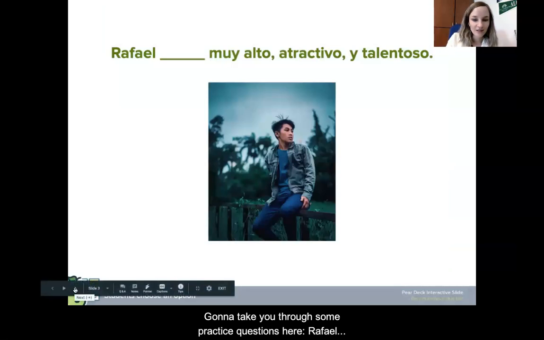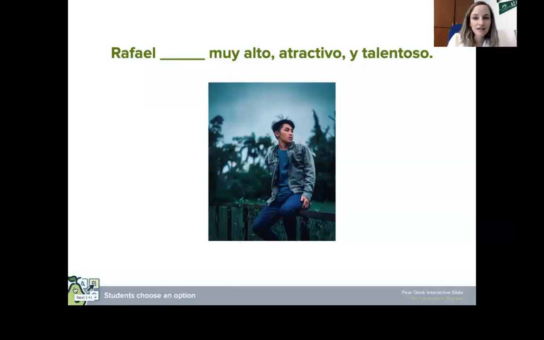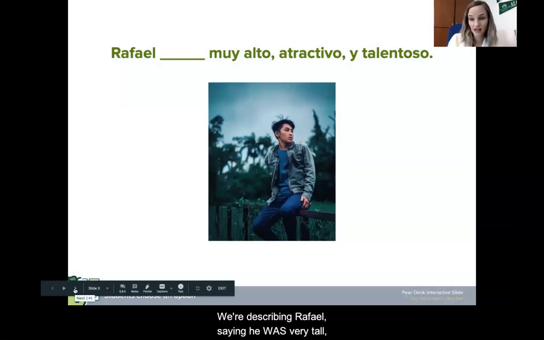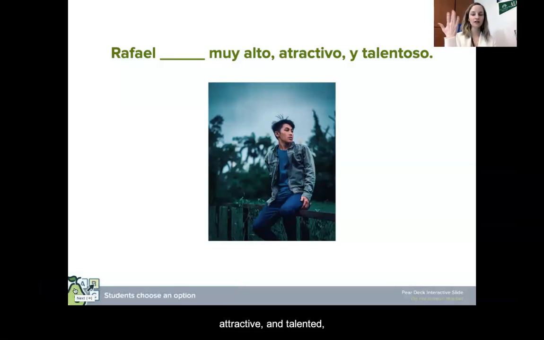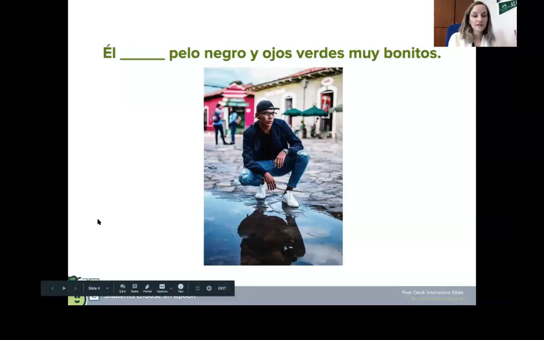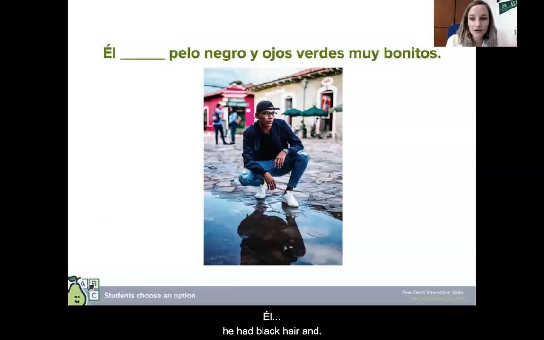I'm going to take you through some practice questions here. Rafael blank, muy alto, atractivo, y talentoso. We're describing Rafael. We're saying he was very tall, attractive, and talented. So we would use that verb era. Él blank, pelo negro y ojos verdes, muy bonitos. He had black hair and very beautiful green eyes. Had, that descriptive verb is tenía.